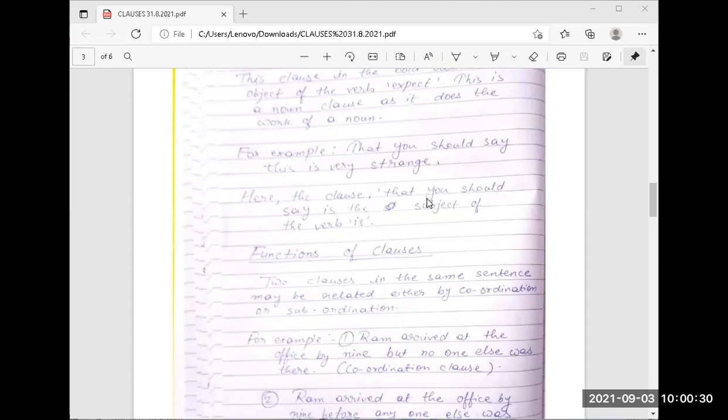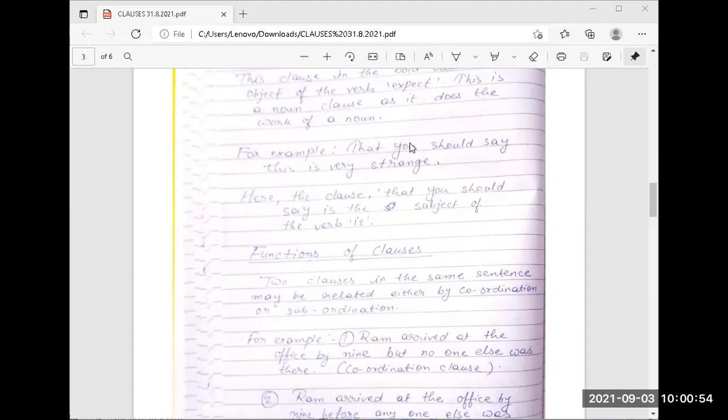How, whatever, why, what is a noun clause as object, and that will again come in a noun clause as subject. But here we have used that you should say, this is very strange. Here at first we have used that you should.